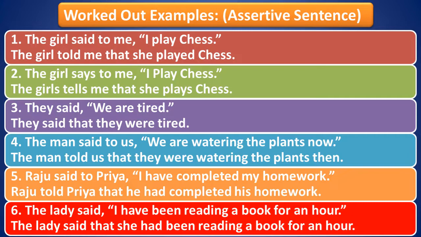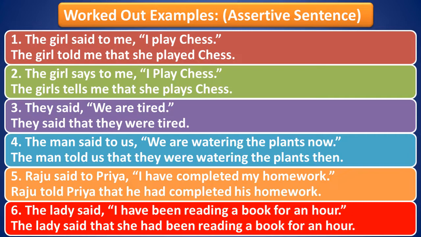Okay, so now let's move to the second sentence. See, there is only one difference between the first and the second sentence. Here the reporting verb is says, means it is in simple present tense, not in simple past tense. That means that table will not apply here. The table will not apply means there will be no change in tense. We simply have to change the pronoun here. So that is why the answer will be, the girl tells me that she plays chess.